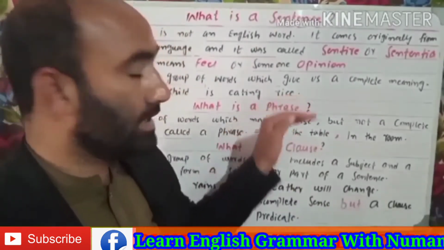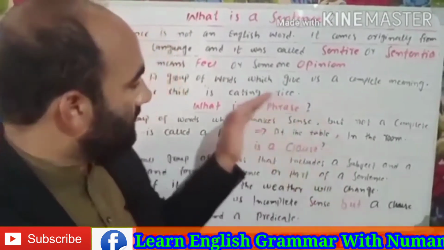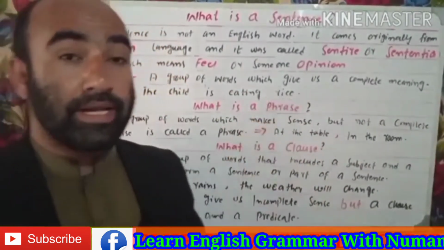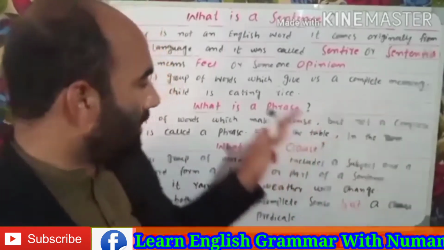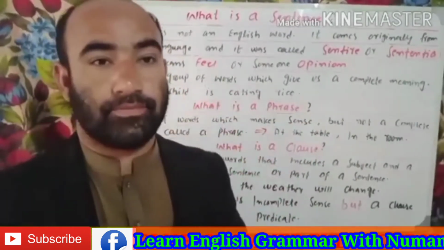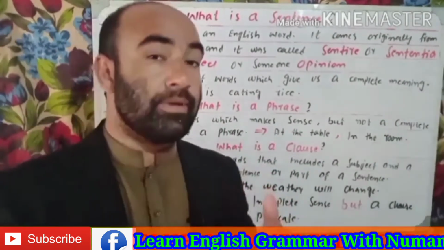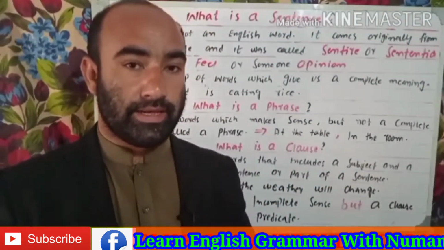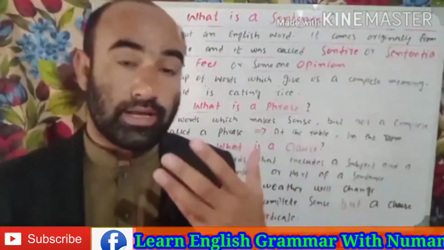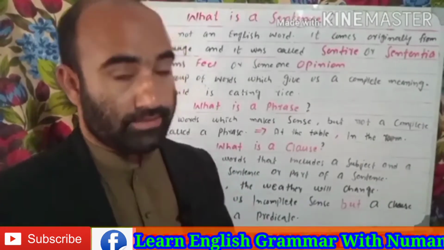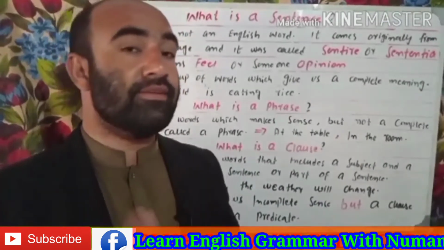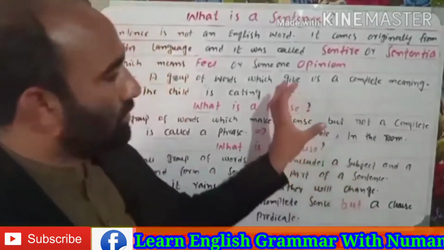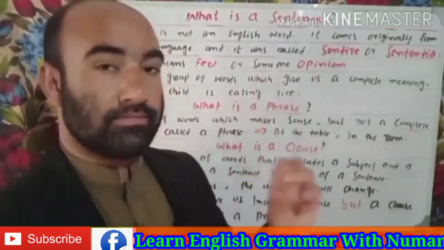Now we are coming to the second part of the sentence, which is the predicate. A predicate tells something about the subject, and a predicate has a verb and an object. A verb shows an activity, an action, and an object receives the action of someone. The receiver of an action is called the object. So now this topic is cleared.